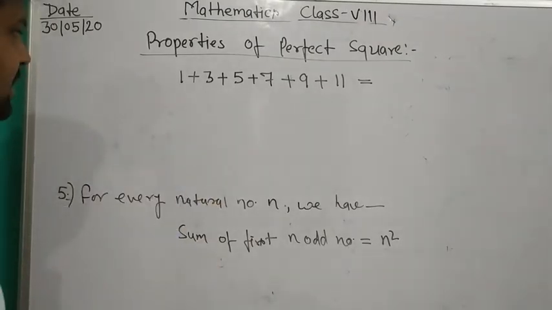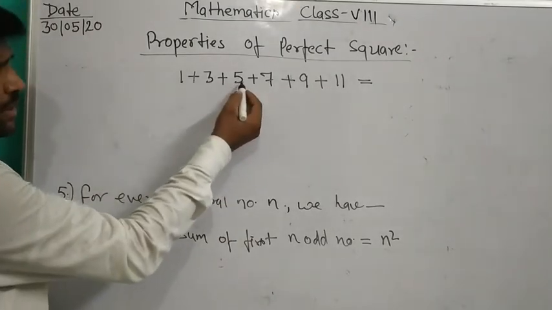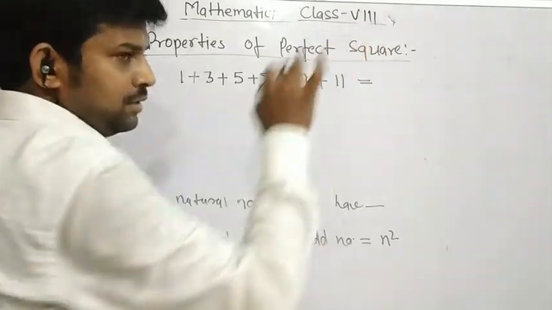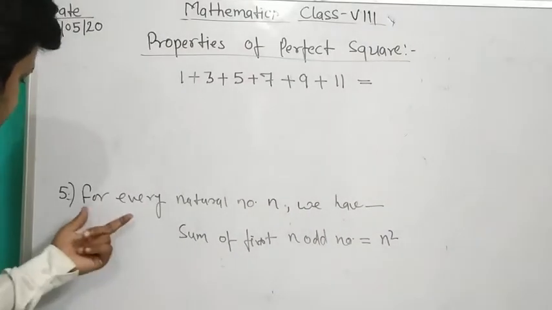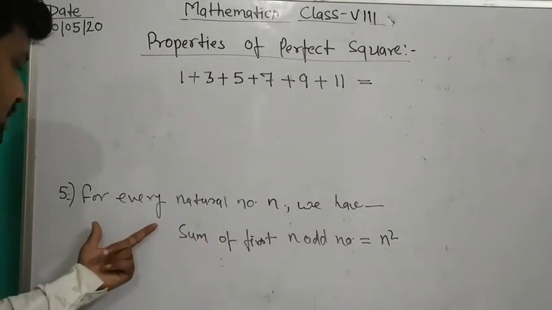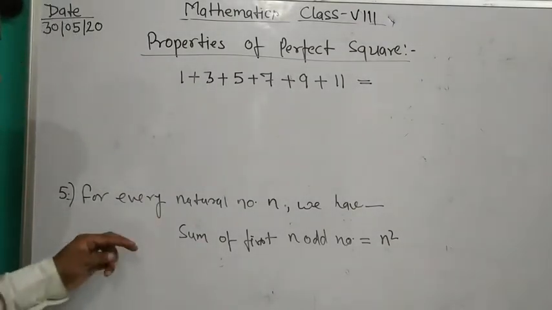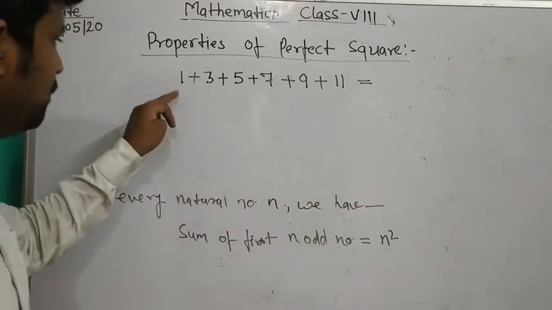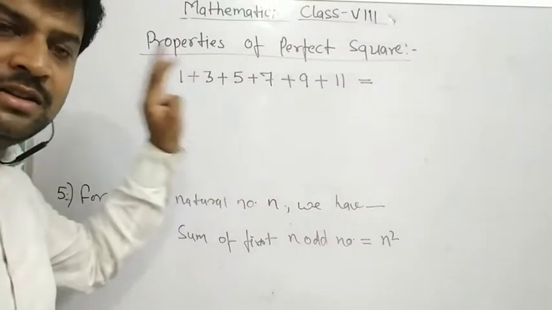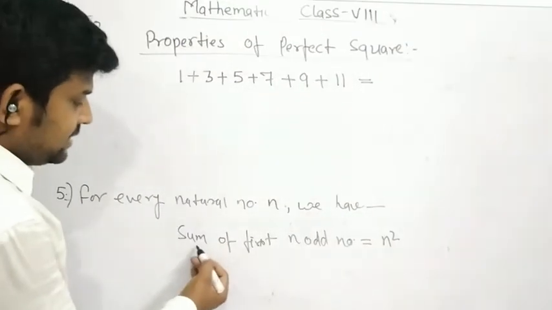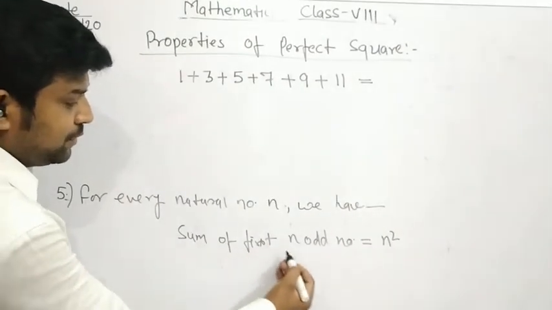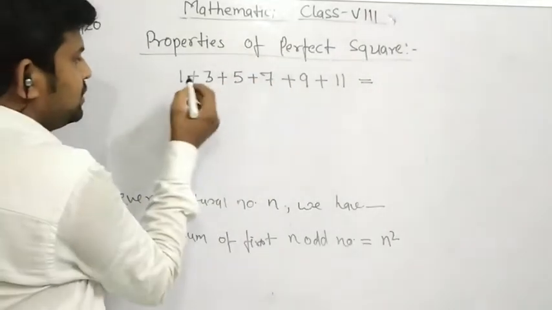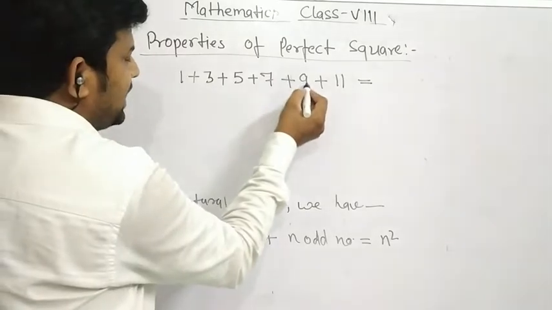The first method is the manual method: 1 plus 3 is 4, 4 plus 5 is 9, 9 plus 7 is 16, 16 plus 9 is 25, 25 plus 11 is 36. But we know the rule: the sum of the first n odd numbers is equal to n square. How many odd numbers are there? 1, 2, 3, 4, 5, 6.